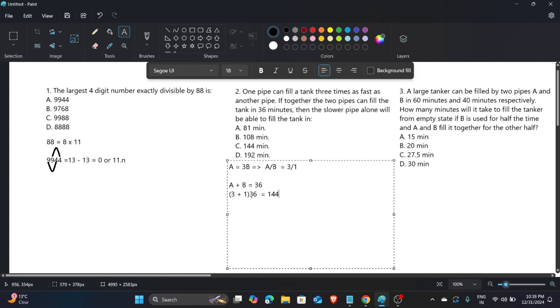So this is the total capacity of the tank. Now, if B's efficiency is 1 unit, it means it fills only 1 unit in 1 hour.